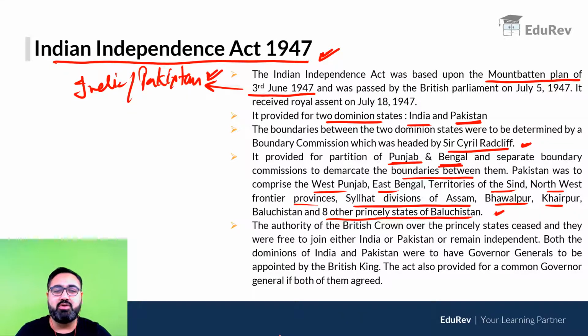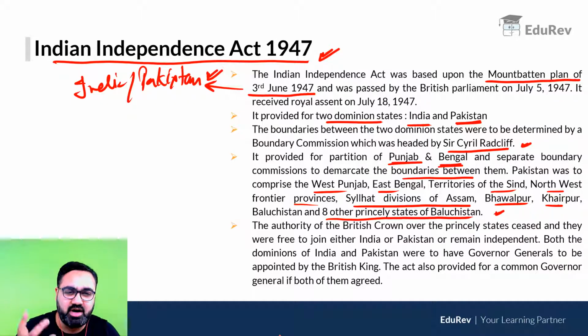The British control over the princely states ended, and the princely states in India were free to join. They were given an option by Mountbatten. If you want, you can join India. If you want, you can join Pakistan. Or the third option that was given to them was, if they want, they can remain independent of the two.